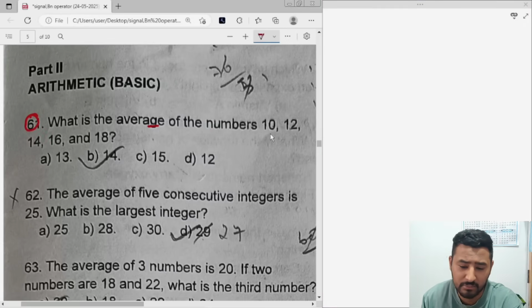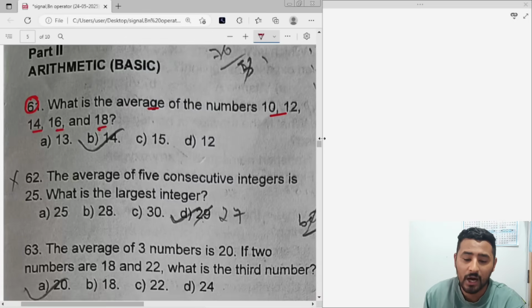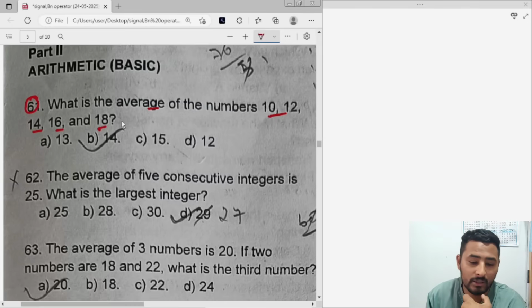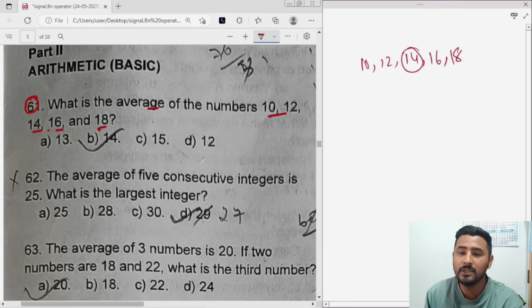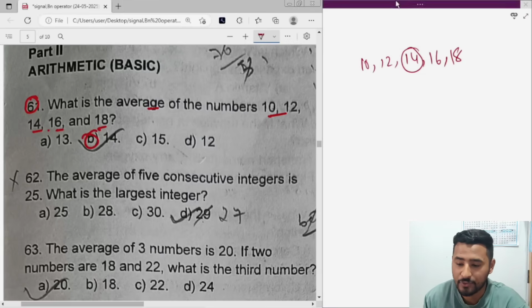What is the average of the numbers 10, 12, 14, 16 and 18? So this is the very easiest question. Out of these 5, the middle number will be the average. You can see these are even consecutive numbers: 10, 12, 14, 16, 18. Out of this, the middle one will be your average. So option B will be the correct answer for this one.